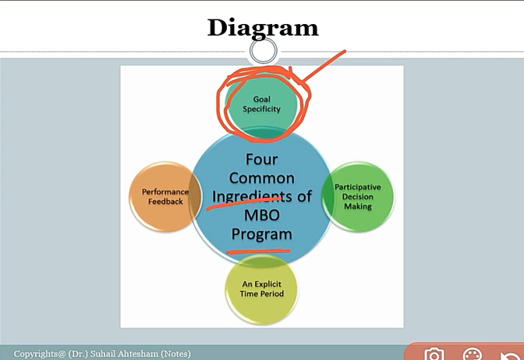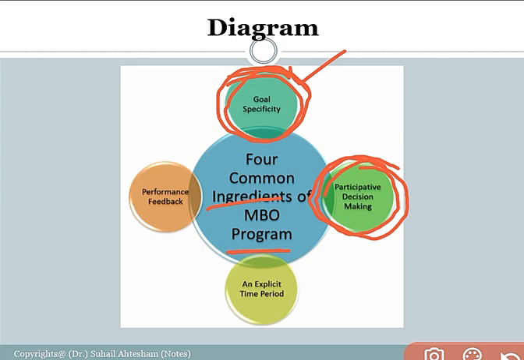The second ingredient is participative decision making, right? According to management by objective, there must be participative decision making between the management and the employee, and the suggestions of the employees should be considered, the innovative ideas and the advice of the employees should be considered in planning, in making of policies, in making of departmental goals and objectives of the organization, right? So it is said to be the participative decision making process.